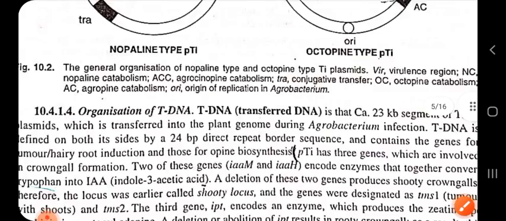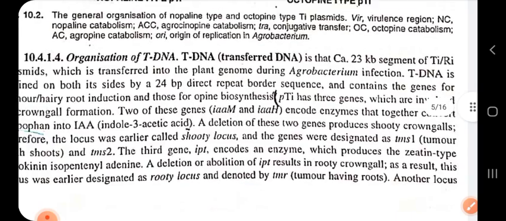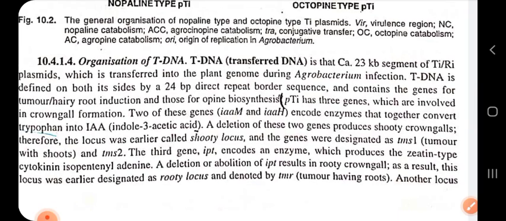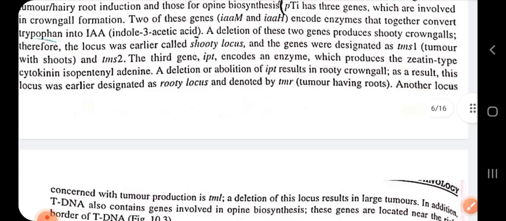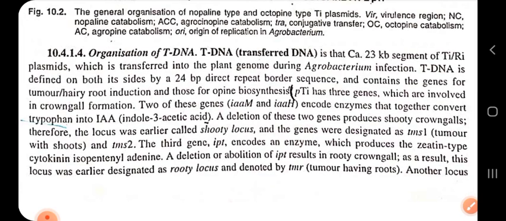Okay, so now let us discuss more details about the tDNA genes which are found within the tDNA. I'm not going through this whole theory, but I will just go to the table that has been given in this PDF.